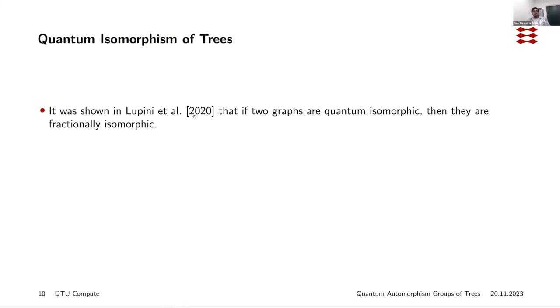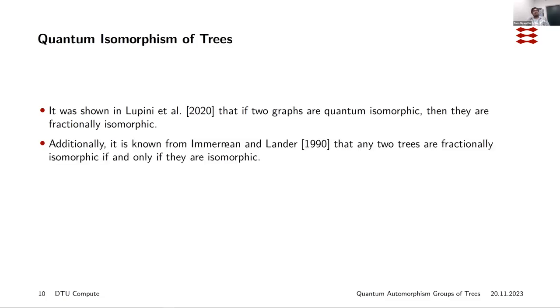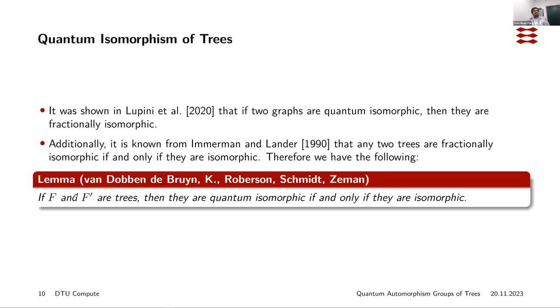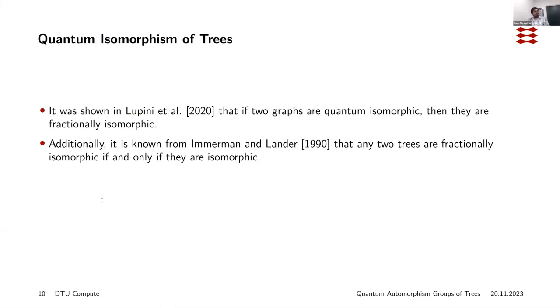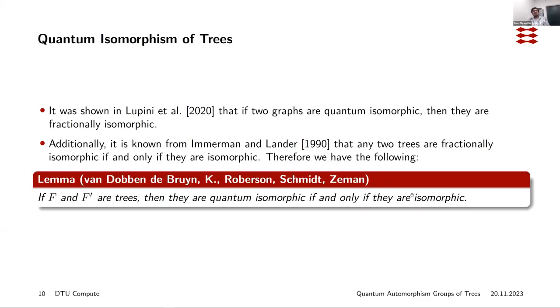Again in this paper by Lupini, Mančinska, and Roberson, it was shown that if two graphs are quantum isomorphic, then they're fractionally isomorphic. Additionally, it is known for trees that they are fractionally isomorphic if and only if they are isomorphic. And this allows us to say that if you have two trees, then they're quantum isomorphic if and only if they're isomorphic. If two trees are isomorphic, then they are trivially quantum isomorphic. And if they are quantum isomorphic, then they would be non-signaling isomorphic, and it follows from what we just saw that they would be isomorphic.